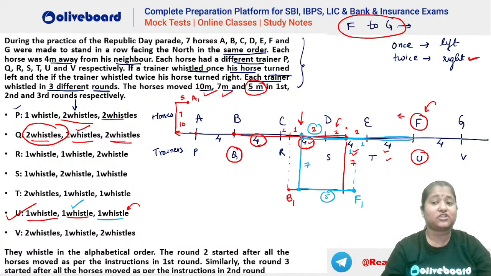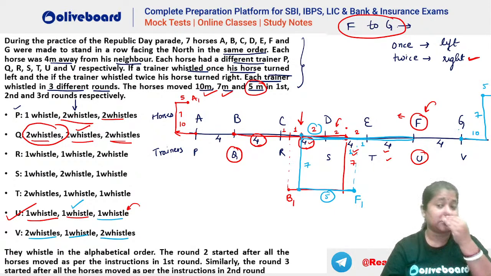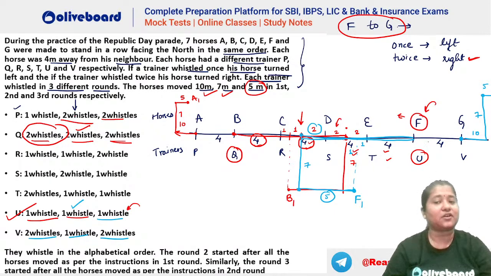Now let's talk about G here. What happens to G? Okay, what is given about G? The trainer is V, so two whistles, that means take a right turn. So he goes this direction. Let's say this is your 10 meters. Now one whistle, that means take a left turn. So you can see, take a left turn, go for 7 meters. Let's say this is your 7 meters here. After that, again two whistles, that means take a right turn again and go for 5 meters. So from here you can see he will go here and he will go for 5 meters, right? So this is the complete diagram that you will be getting.